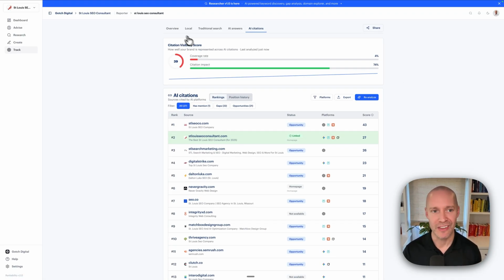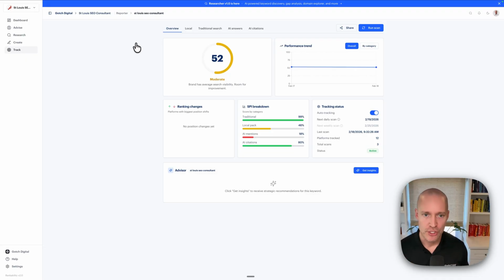Okay, we're going to be adding a lot more data integrations into this, Google Search Console, Google Analytics. That's all going to be coming in here into Reporter. But for now, highly recommend tracking your keywords so you can get that full coverage look, that full search performance index look, and that way you can start to act on this data.